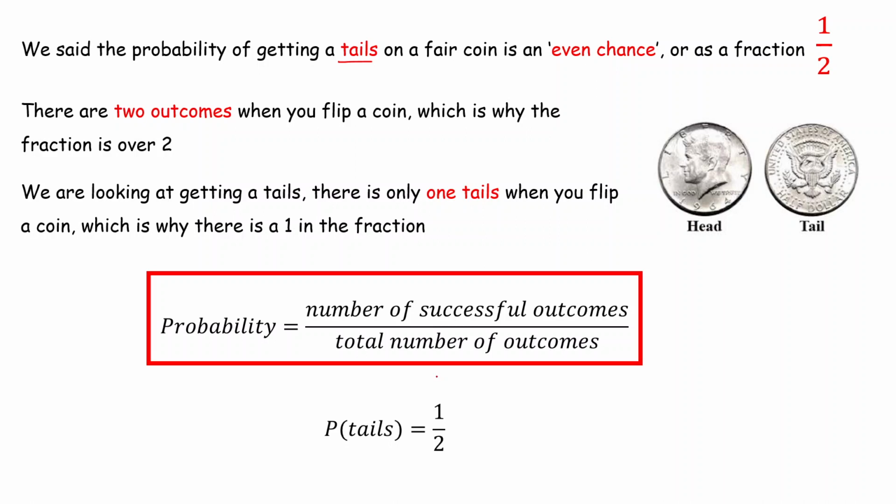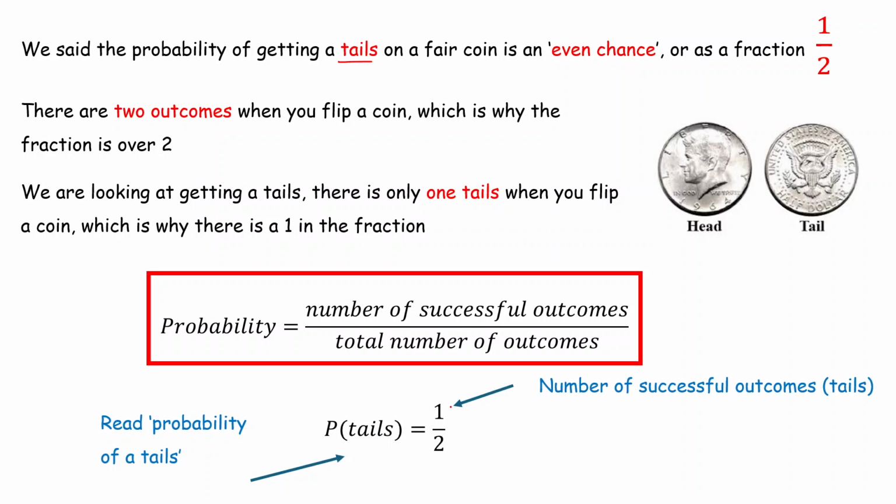Okay? And the way that we'd write this formally in maths, if we're saying we want the probability of getting a tails, you write it like this, where the capital P means the probability, and then the bracket part tails, we read it, the probability of a tails. That is what this bit here reads. And this is really good mathematical notation. That just means how we write things. So the probability of getting a tails is equal to 1 over 2. And there we go. Again, your number of successful outcomes, the top part of the formula, is 1, over the total number of outcomes, which is simply 2.